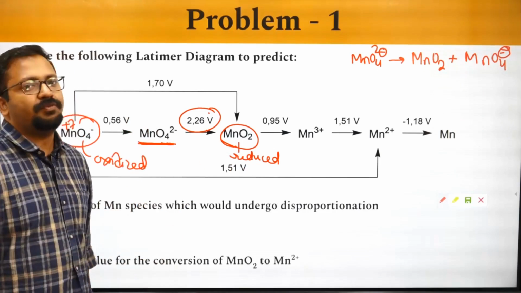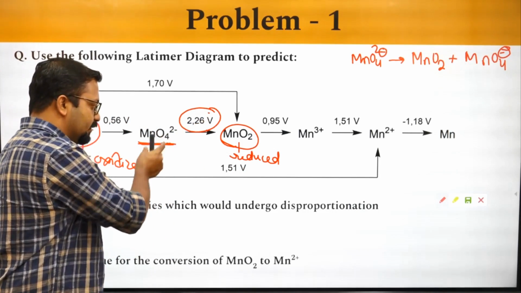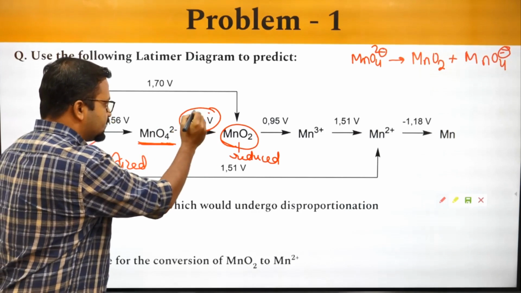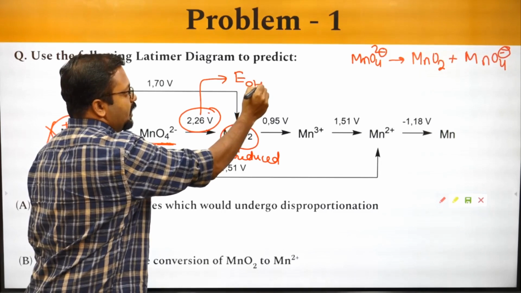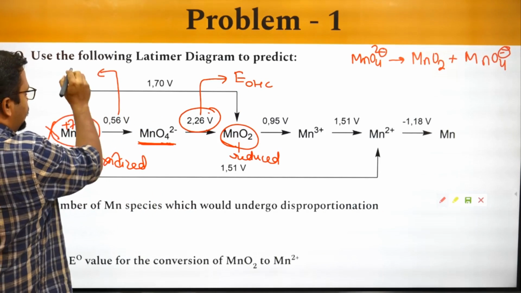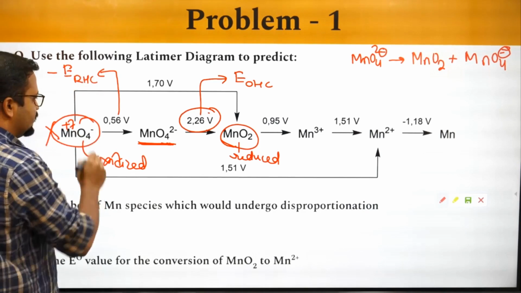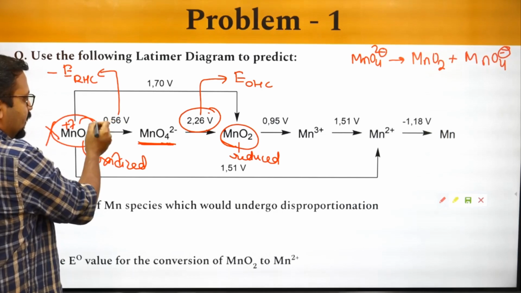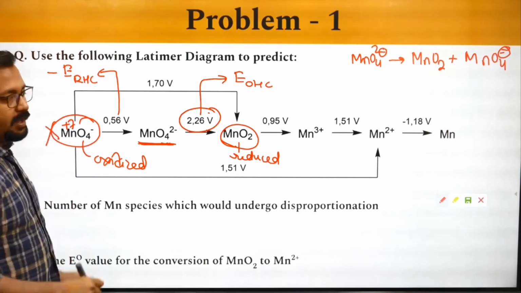If both of them are formed simultaneously, then I will take the cell. This value will become the E for the oxidation half cell, and this value will become the E for minus of the reduction half cell. The reason is, backward it will become minus. So the reverse of this will become the reduction half cell.